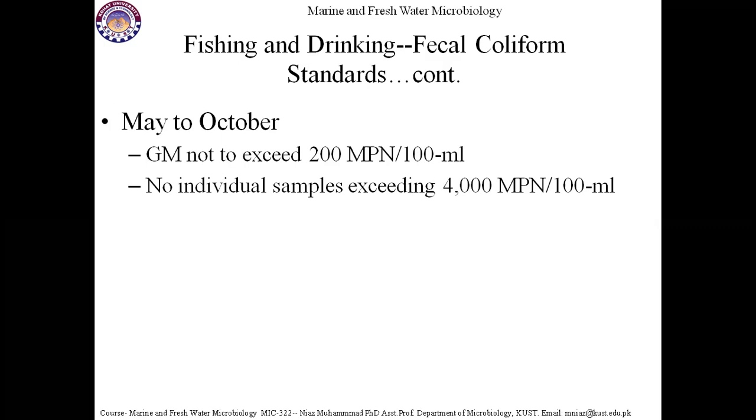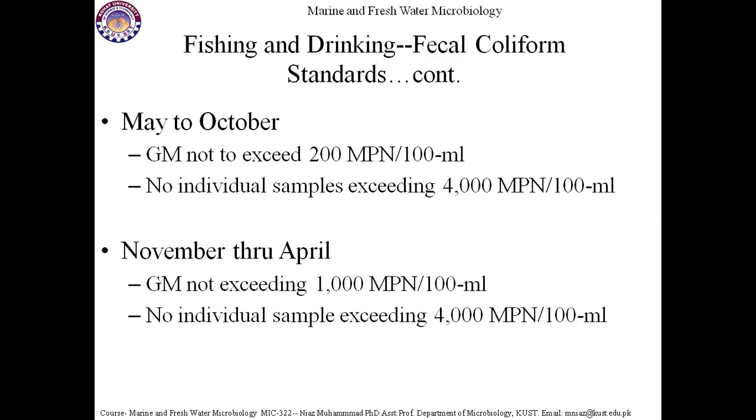If the microbial load exceeds these limits in this season, that water is contaminated and not suitable for drinking purposes. And November to April, the geometric mean should not exceed 1000 MPN per 100 ml, and no individual sample should exceed 4000 MPN per 100 ml. So these are the standards.